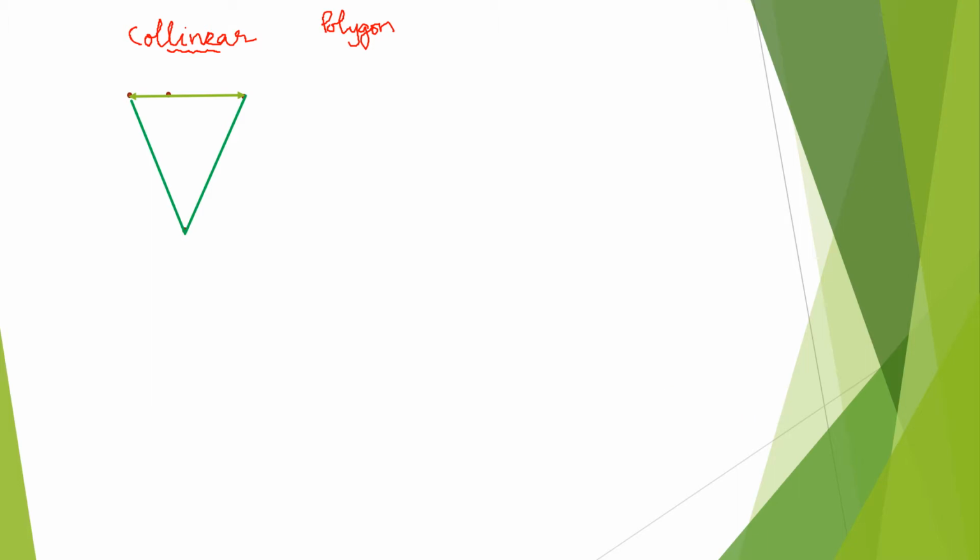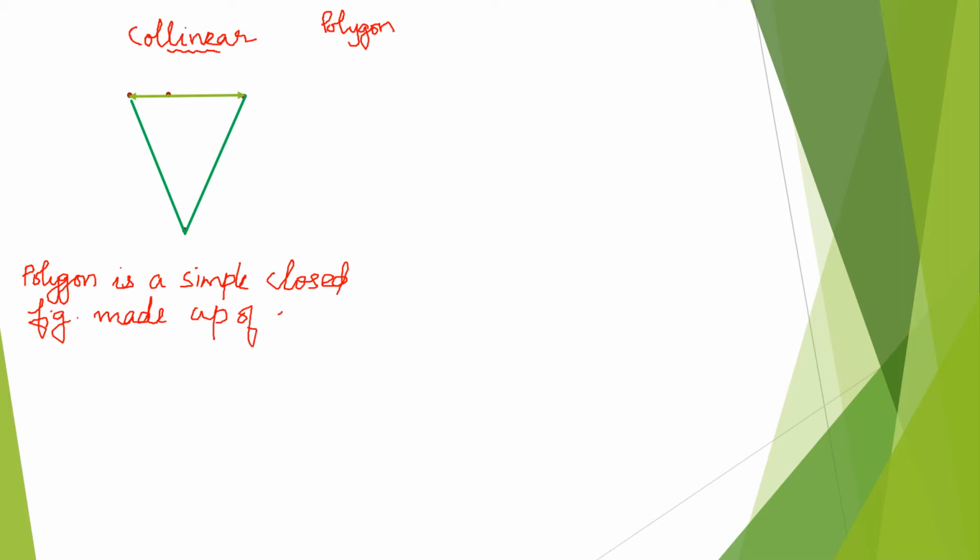No. Polygon is a simple closed figure. Yes, correct. Polygon is a simple closed figure made up of straight lines. Simple closed figures made up of straight lines are known as polygons. Now, straight lines are a must.